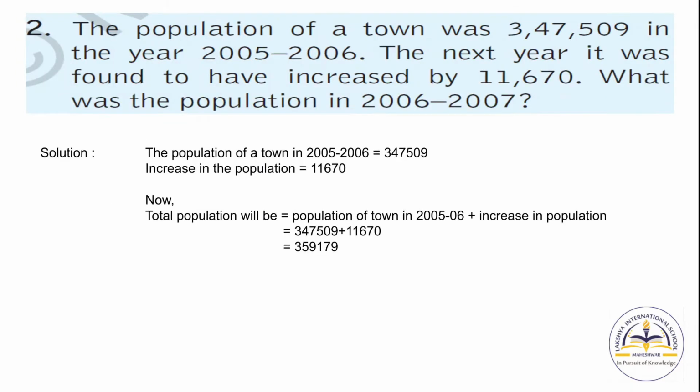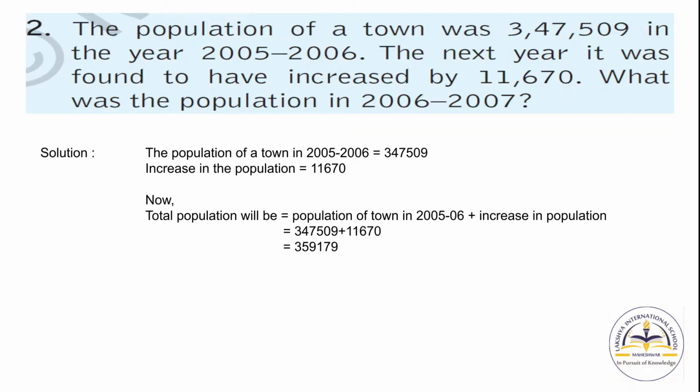The population of a town was 3,47,509 in the year 2005 to 2006. The next year it was found to have increased by 11,670. What was the population in 2006 and 2007?